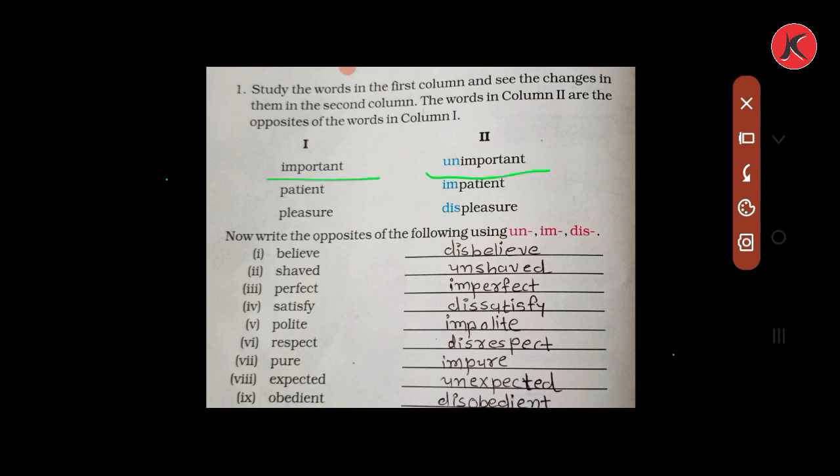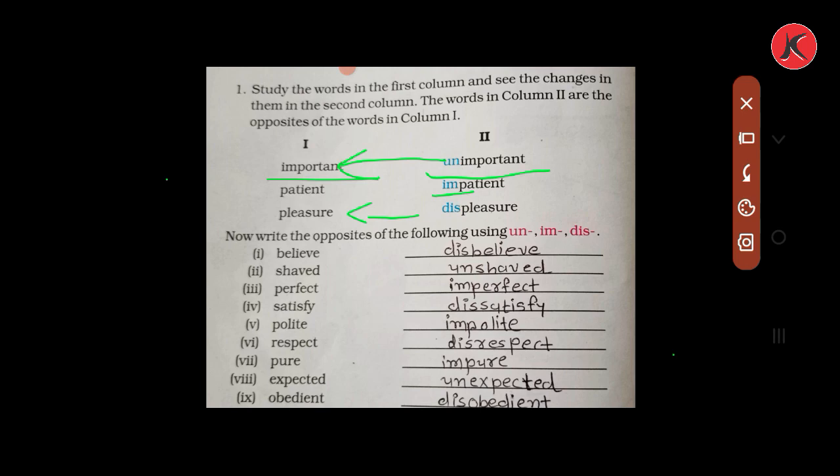For example, important is given in column 1. Now in column 2, the word is unimportant. So this word in column 2 is the opposite word of important. Next, patient. By adding the prefix im, the word in column 2 is the opposite of patient. And pleasure, then displeasure. Here the prefix dis is added, and the word becomes the opposite of pleasure as displeasure.